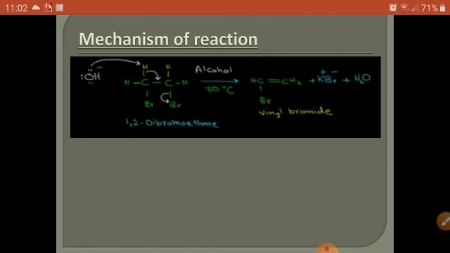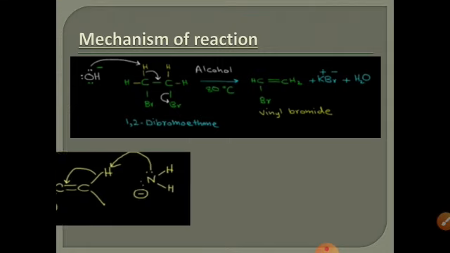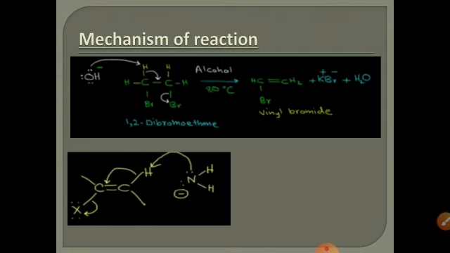In the second step, this vinyl bromide is reacted with soda amide. Here X represents bromine, so it is a vinyl bromide. It is reacted with soda amide, NaNH2. NH2 is a very strong base.